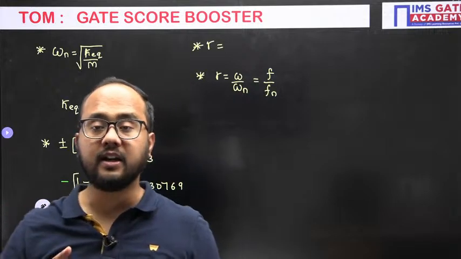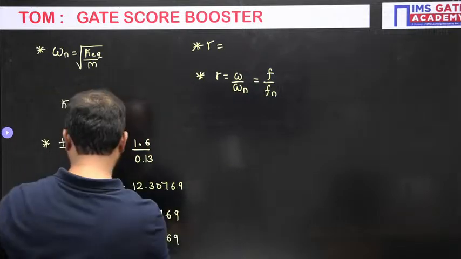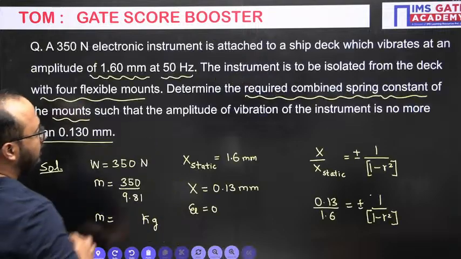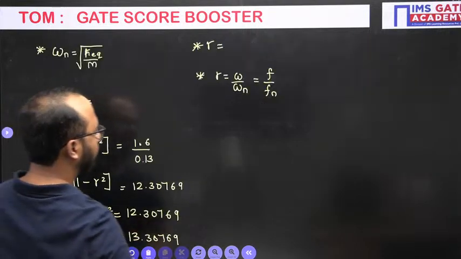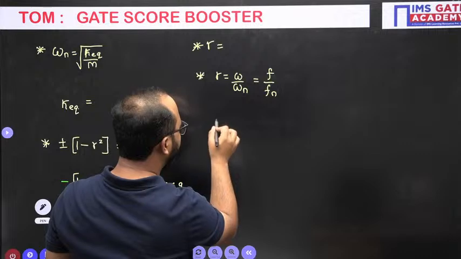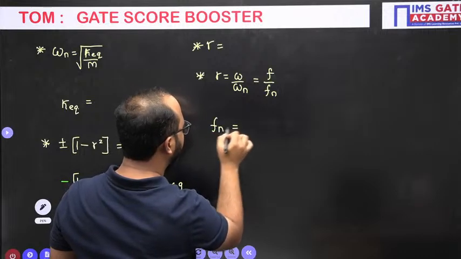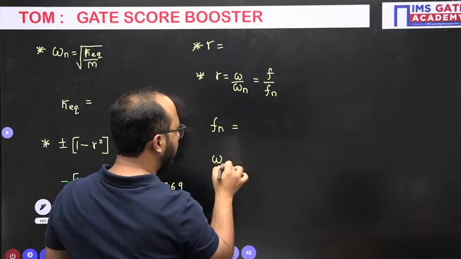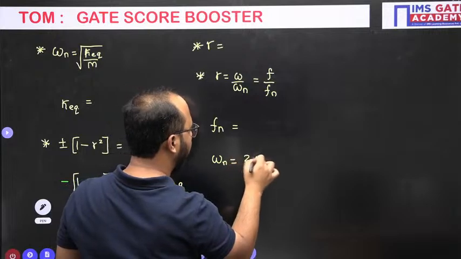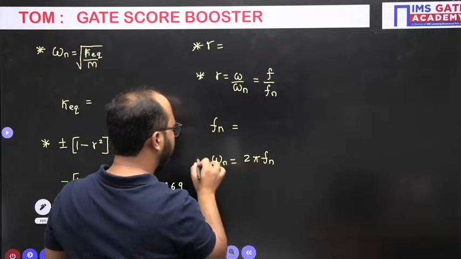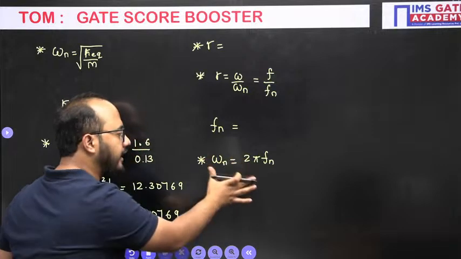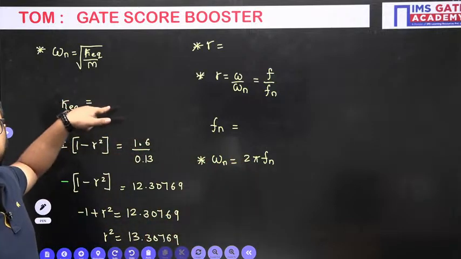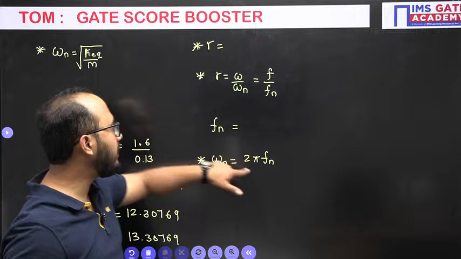Because they have provided f, the frequency, in the question. If you see, frequency 50 hertz they have provided. So whatever r value you get, from that you will get fn, and from fn you will get omega n as 2 pi f. And finally I will put the omega n value here to get the answer.